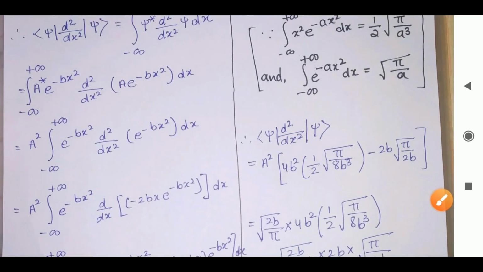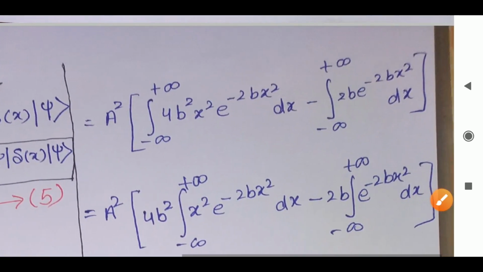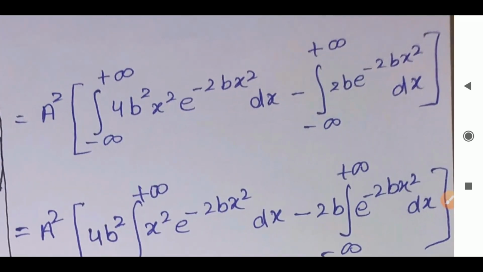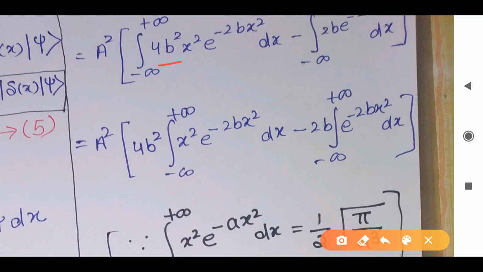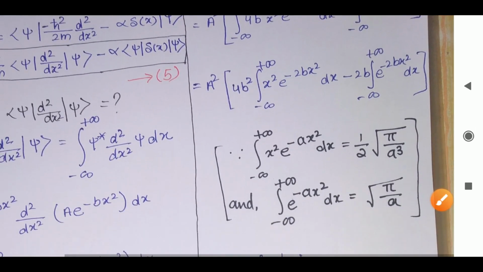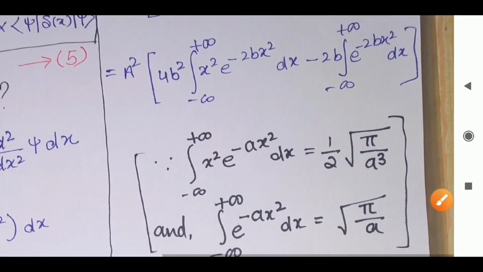So after splitting, what we are getting is this. After splitting we get the first term, and the second term a square will remain outside. Now we'll take 4b square outside, and this I will write inside, so 2b outside, and the remaining term inside. Now simply what I'm going to do is use the integration values directly.